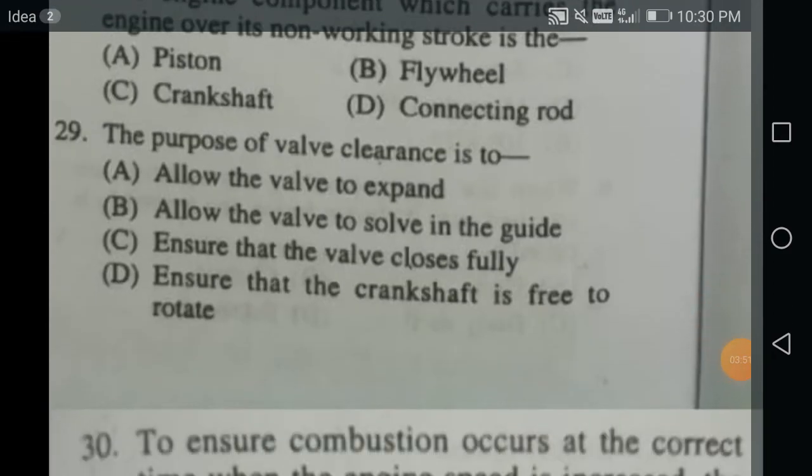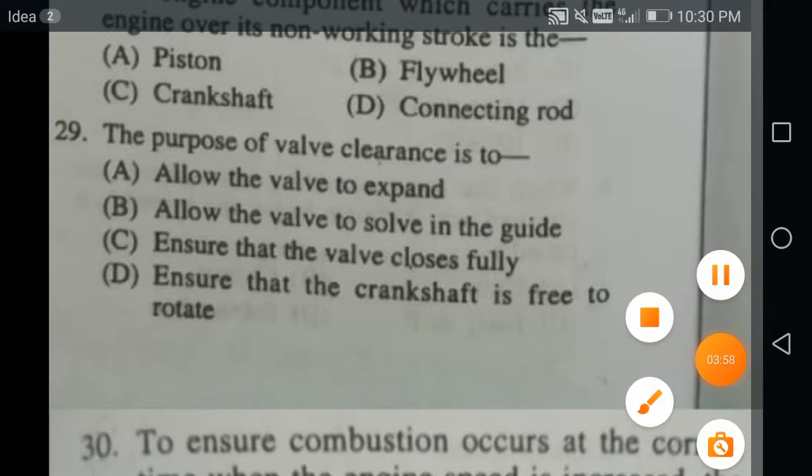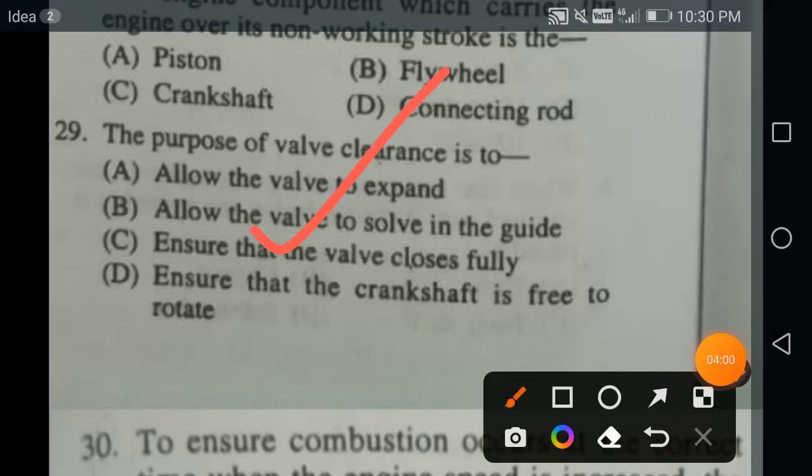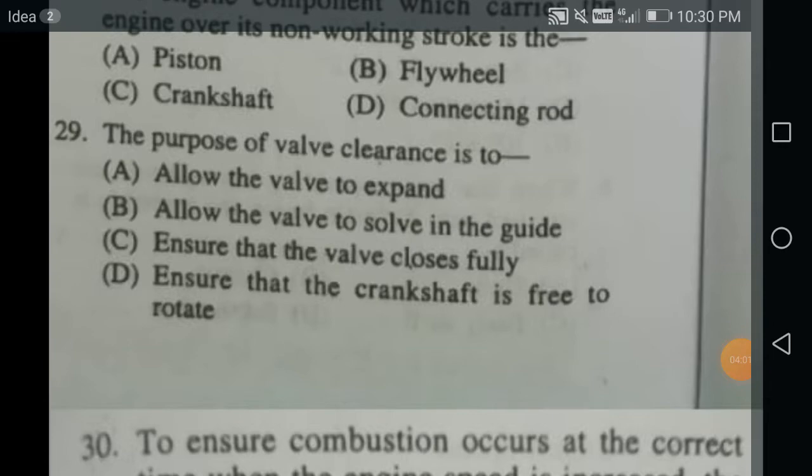The purpose of valve clearance is basically to ensure that the valve closes fully. Others are not the correct one. Allow the valve to expand, no. Allow the valve to slide in the guide, no. Ensure that the crankshaft is free to rotate, no. So neither of them is the correct answer. Ensure that the valve closes fully, that is why we provide the clearance.